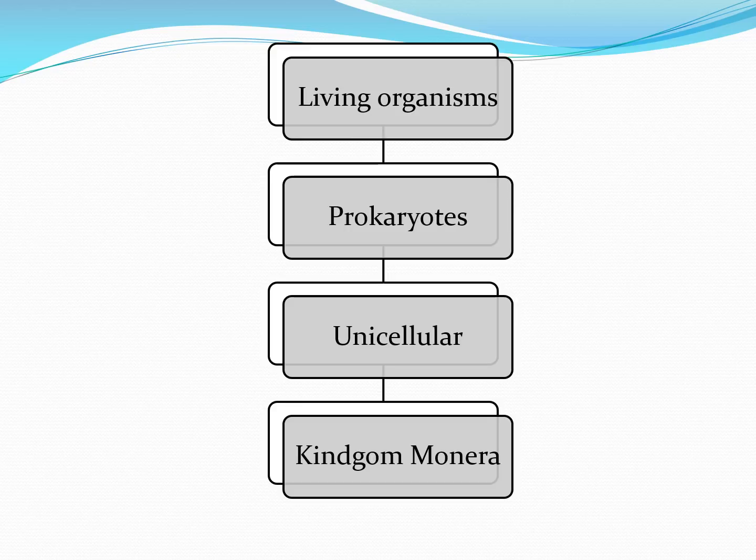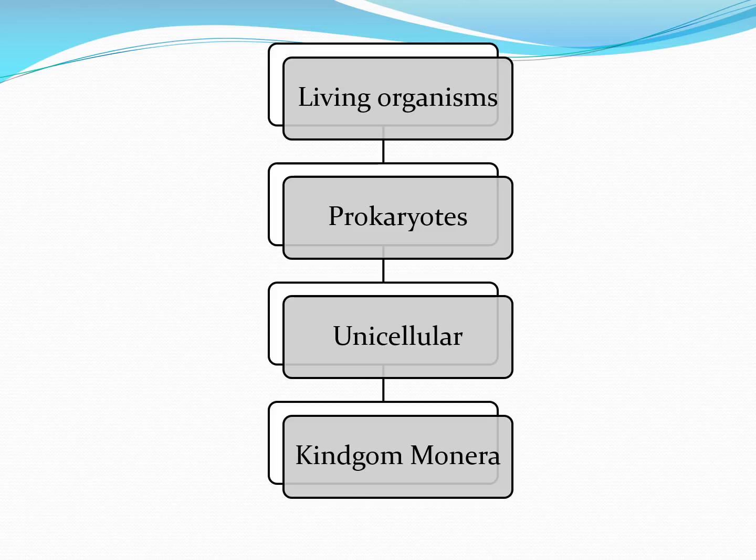So, we have moved from down to up. This becomes very simple. For writing the answer, there is no need of by-hearting. So I repeat, the kingdom Monera has the characteristic that it is a unicellular prokaryotic living organism.